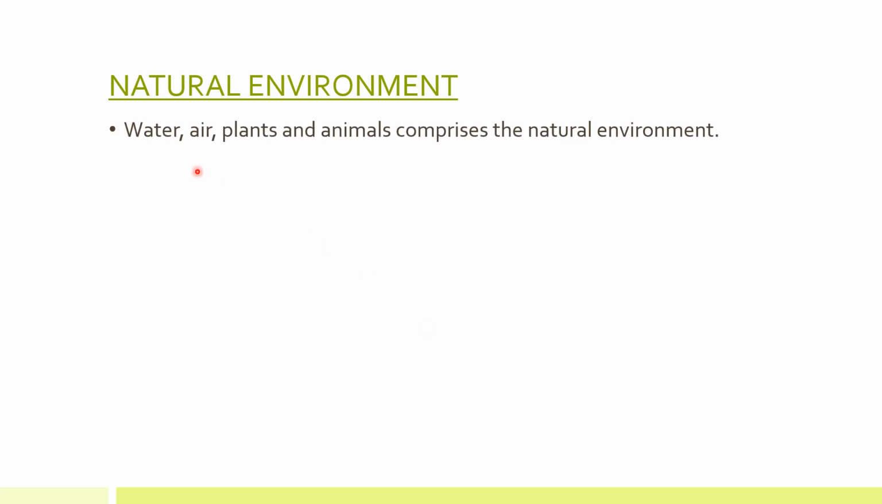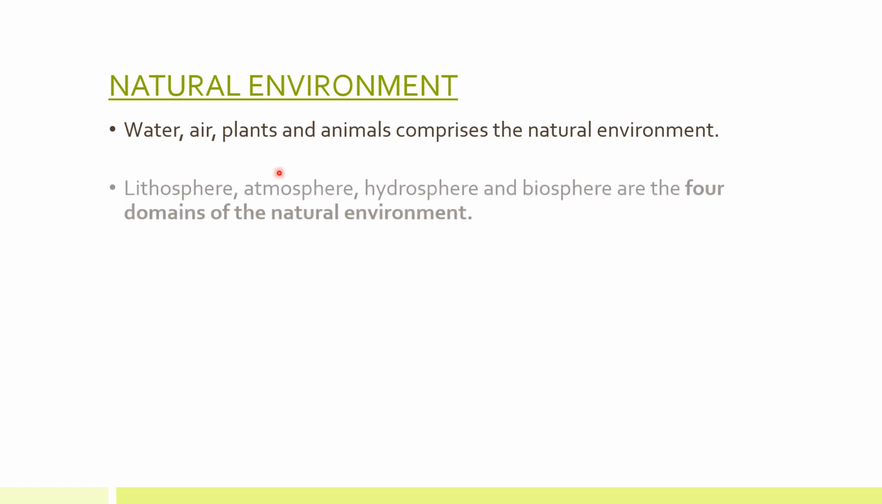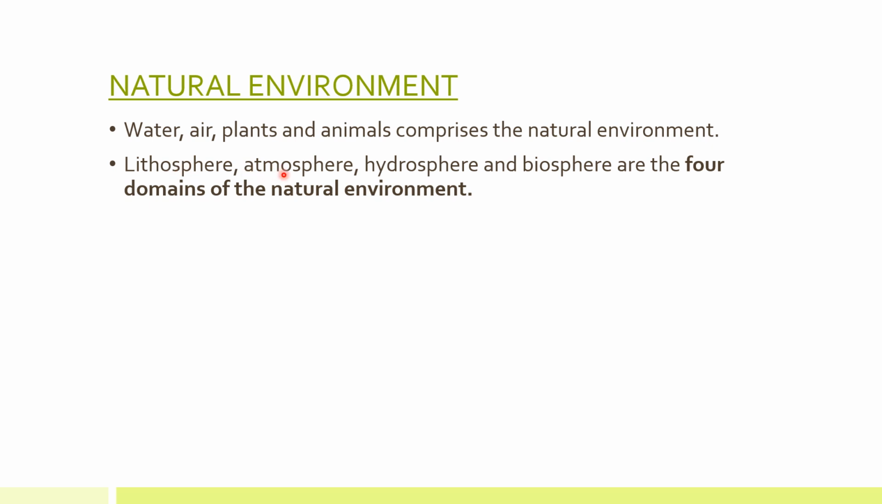now let's study about natural environment in brief. Water, air, plants and animals comprises the natural environment. We all know that water, air, plants, these are all natural environment. Now, lithosphere, atmosphere, hydrosphere and biosphere are the four domains of the natural environment. Okay, don't forget, these are four domains of natural environment. What are the four domains of natural environment? Lithosphere, atmosphere, hydrosphere and biosphere. Chalo, let's study about all these.